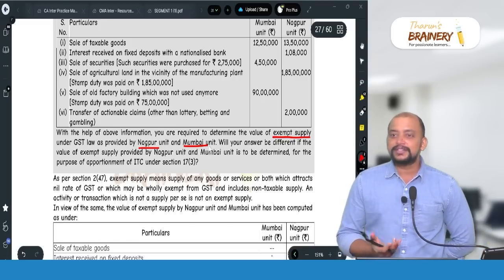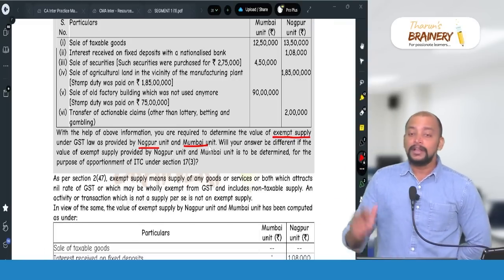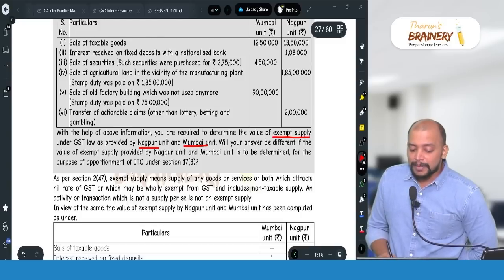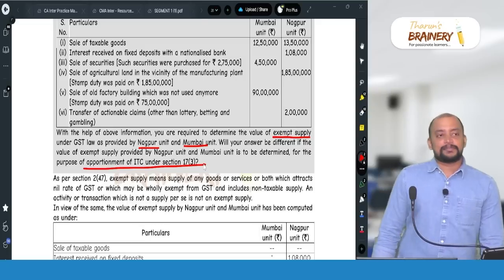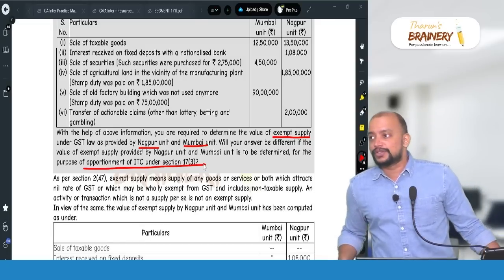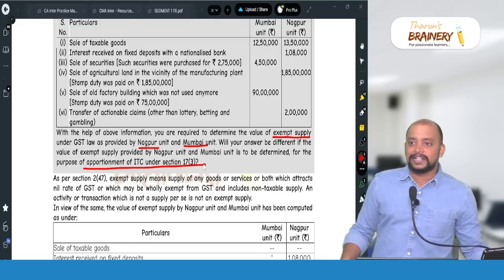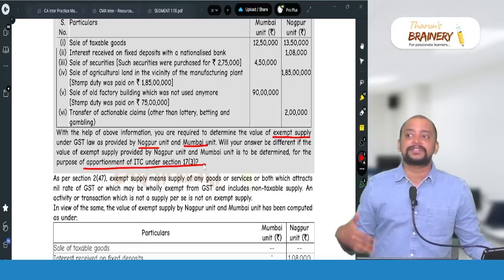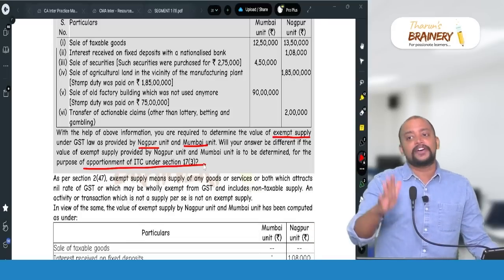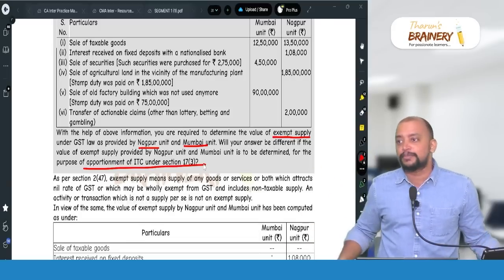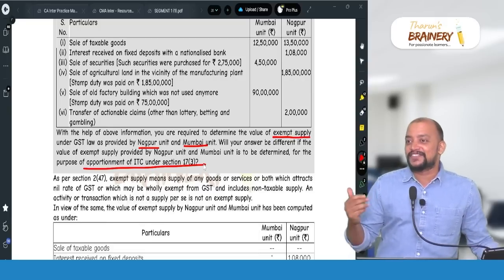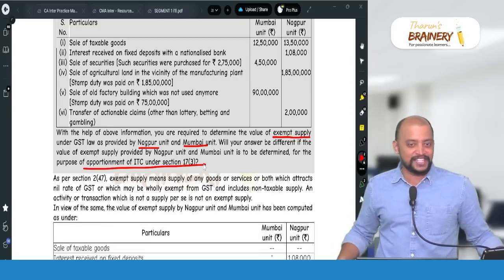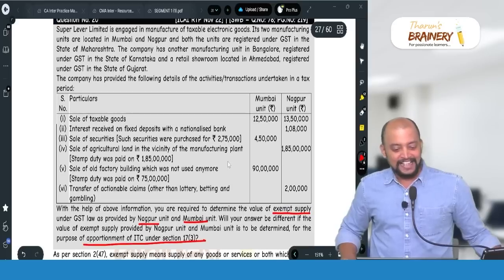Exempted supply means notified as exempted, nil rated, non-taxable. Now, exempted supply for the purpose of ITC under section 17 subsection 3 means notified as exempted, nil rated, non-taxable, supply covered under RCM, sale of land, sale of building, sale of securities. In case of sale of land, stamp duty value. In case of sale of building, stamp duty value. In case of sale of securities, 1% of sale value of securities. That should be taken.